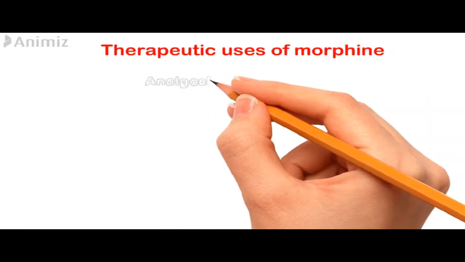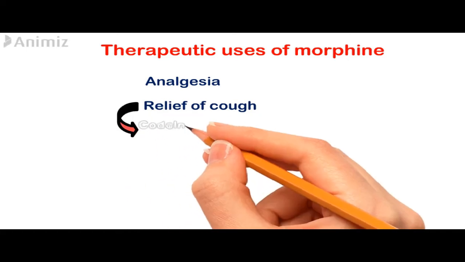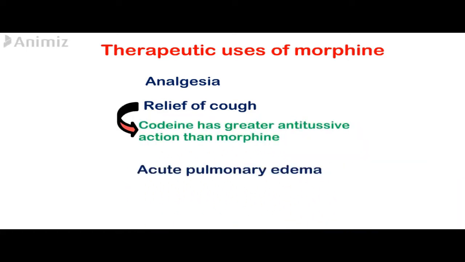The main therapeutic uses for morphine include analgesia. Also, it is used to treat diarrhea because it can cause constipation. The effects of morphine also include cough relief. That's why it can also be used for this purpose, but codeine is more widely used for it because it has greater antitussive actions than morphine. Morphine also can be used intravenously to treat acute pulmonary edema because it relieves the dyspnea caused by the pulmonary edema. And it is important to mention here that morphine can cause physical and psychological dependence.